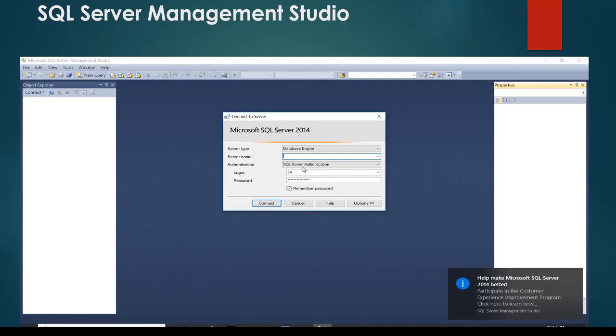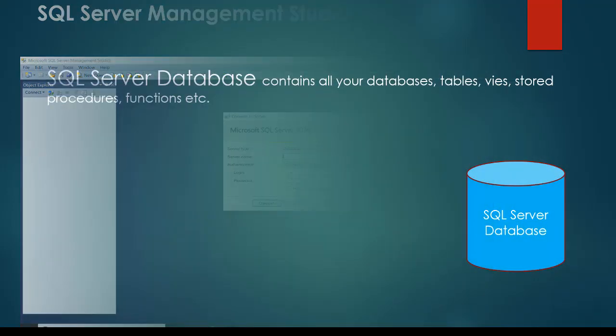Now, authentication types. We get SQL Server authentication, where you have to log in with your login ID and password, that is SA, and whatever password you set during installation. Also, we have Windows authentication. For that, you don't have to give your login ID and password. It will directly log in with Windows authentication, right?